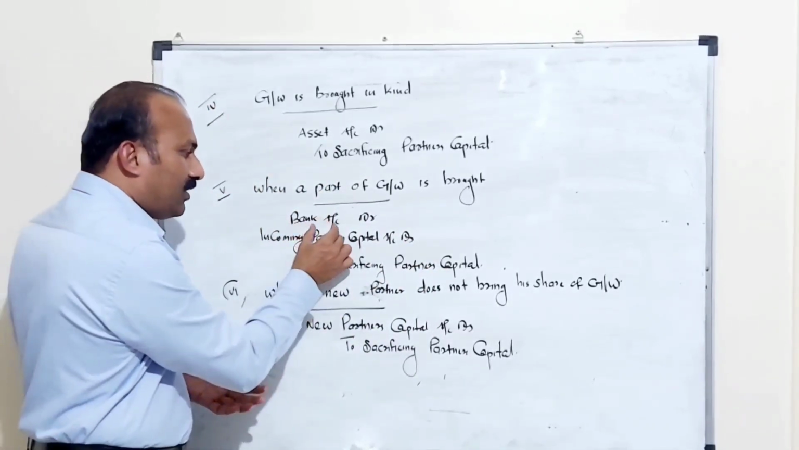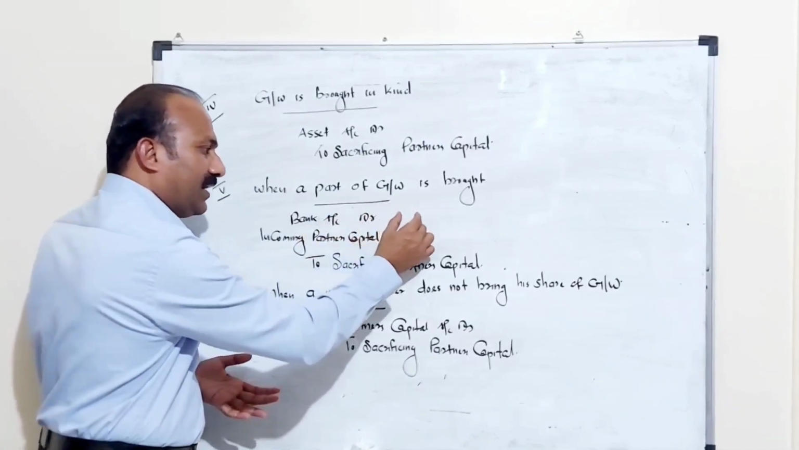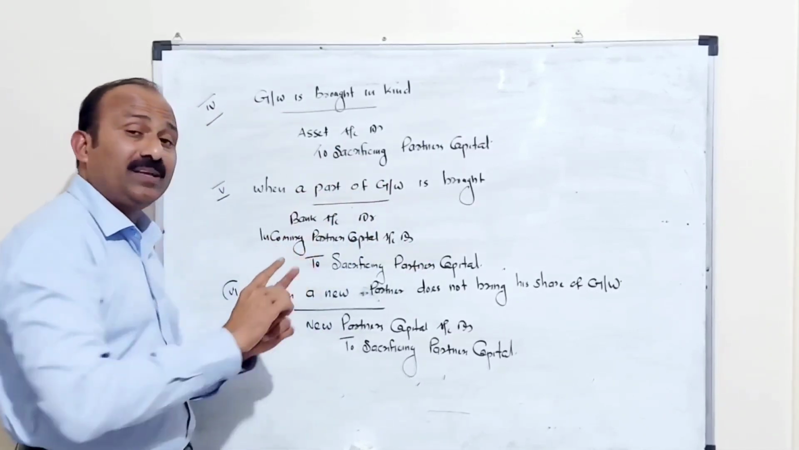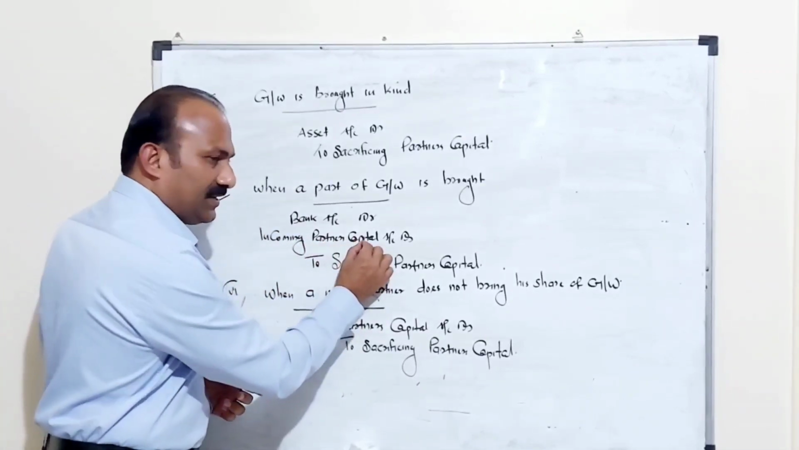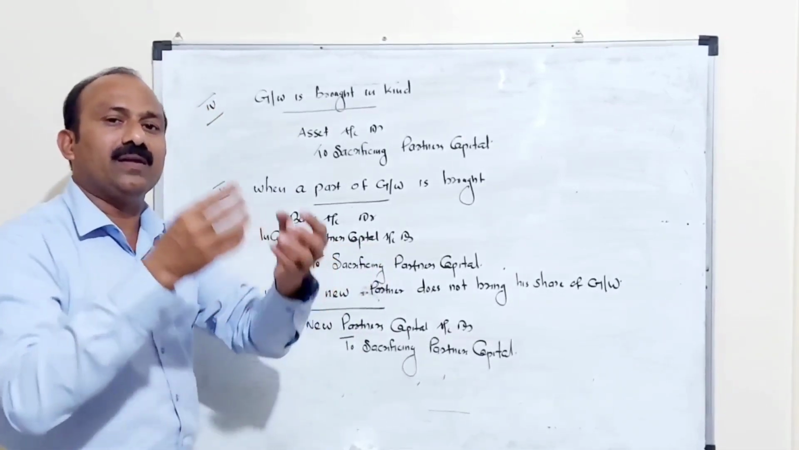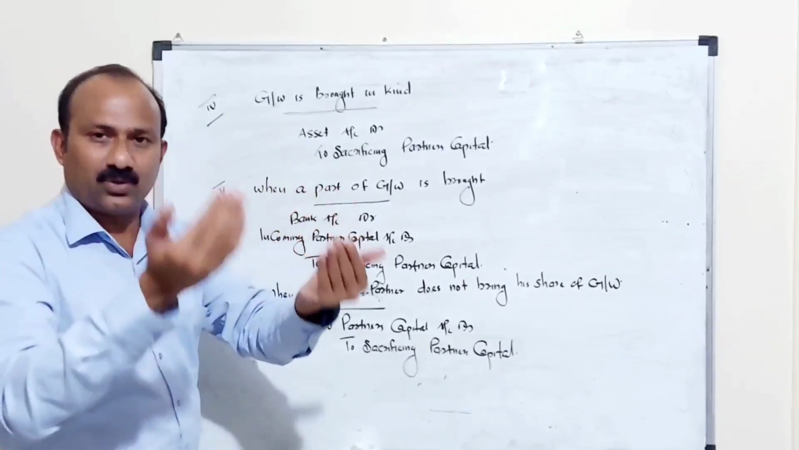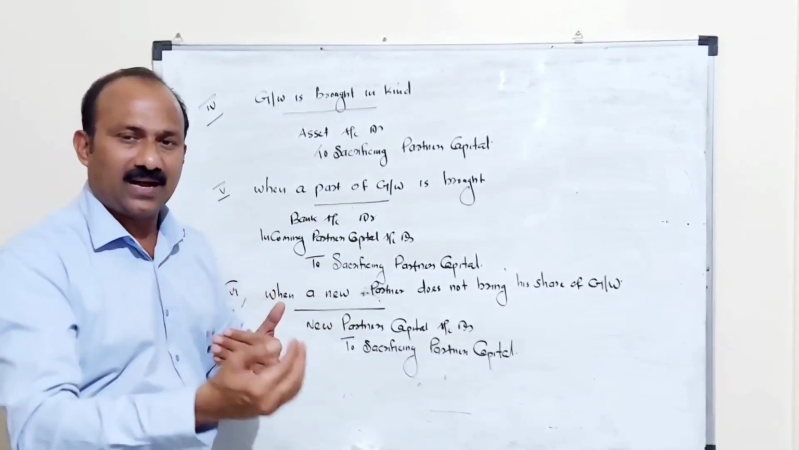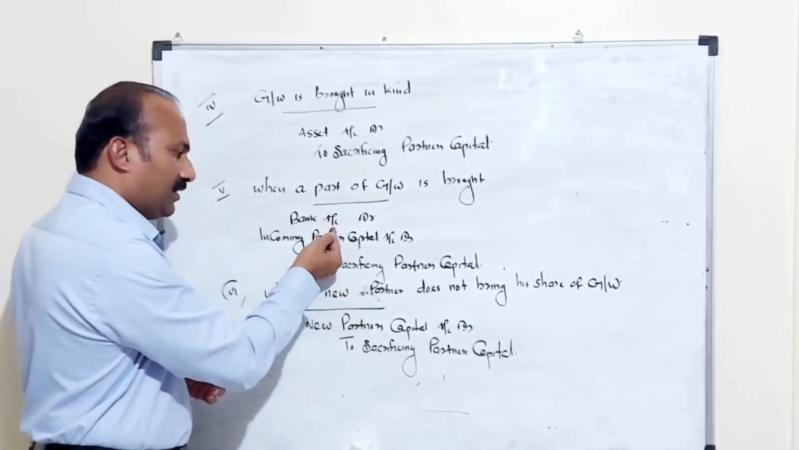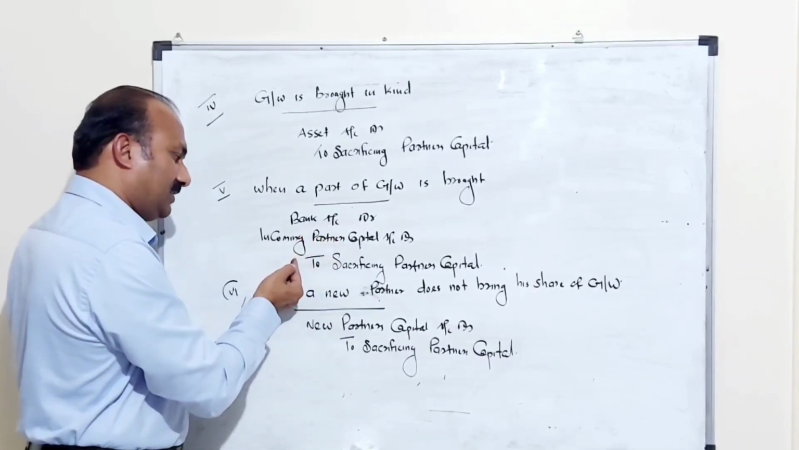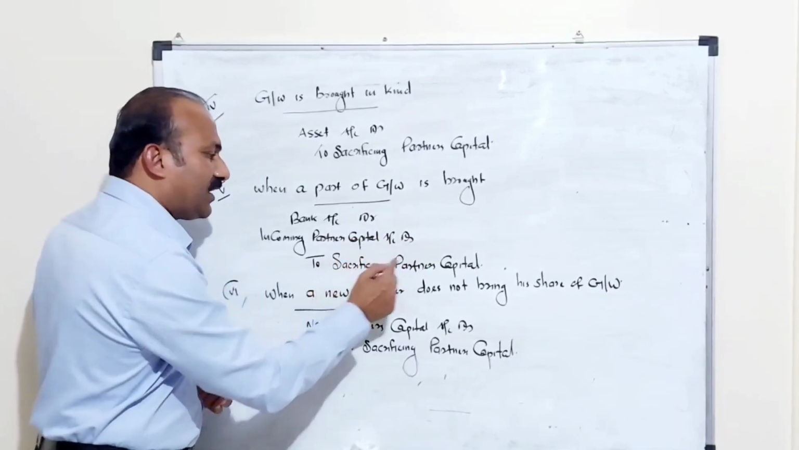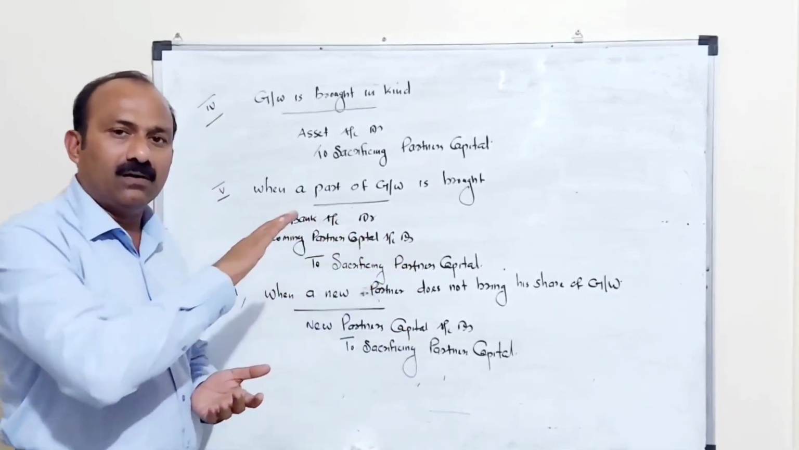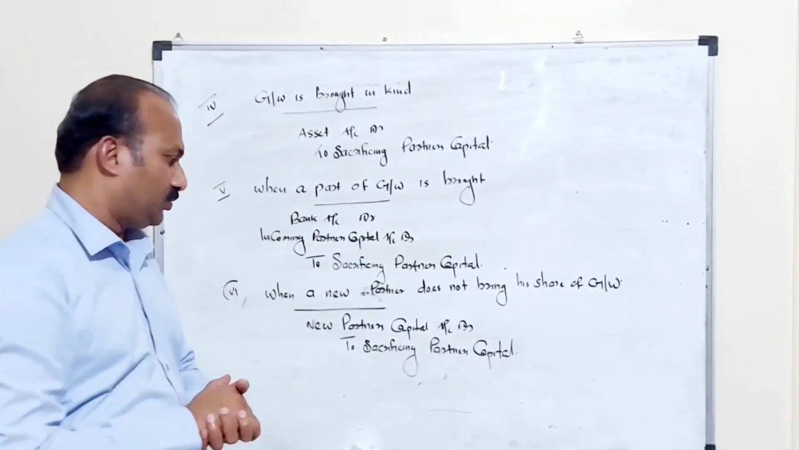So whatever amount he is bringing, that amount we debit in bank. The amount he cannot bring, his name will be debited for that. That means this amount will be given by the new partner later, or we can adjust it from his account. So the accounting treatment will be bank account debit, incoming partner's capital account debit, to sacrificing partners' capital. All these ratios are sacrificing ratios.